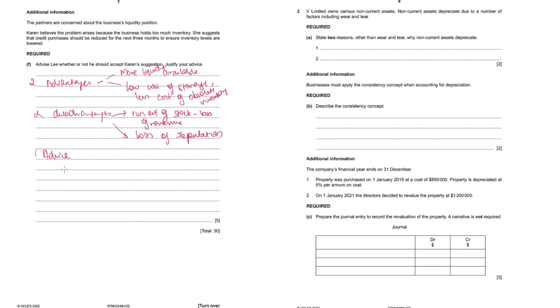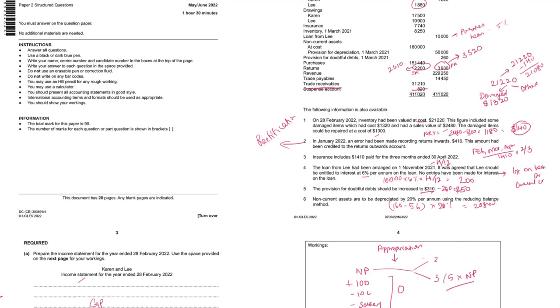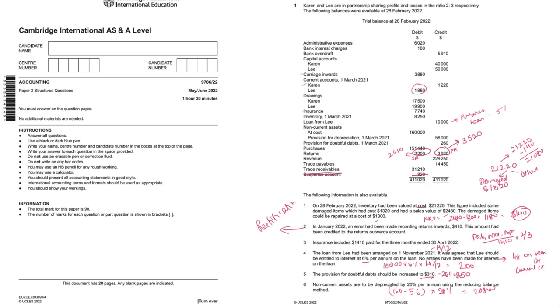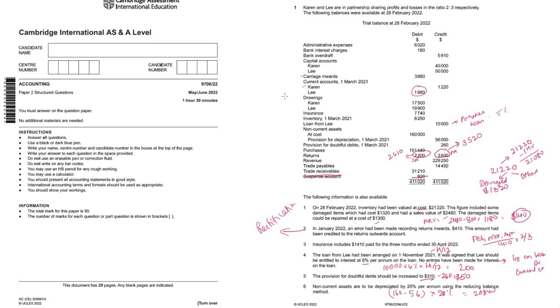Okay, one advice that Lee would give: before giving advice, let's see how much is the inventory and how much overall cash they have. Then it's better to give advice, because I would be looking at the cash and cash equivalents mainly. If the business has good cash and cash equivalents, then I may not be worrying so much. In this business, if you see, they have a bank overdraft. So yes, there you could consider this possibility of reducing the inventory level. Inventory is 21,220, and if I look at the trade receivable, that's 31,210.